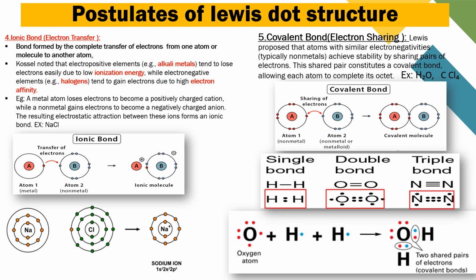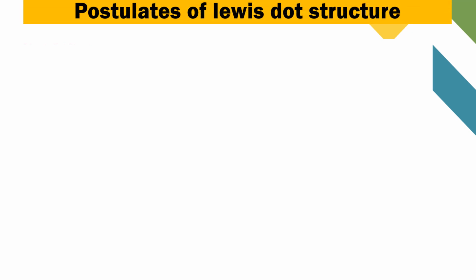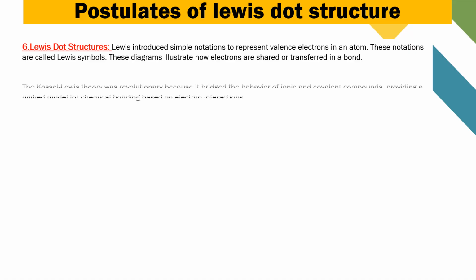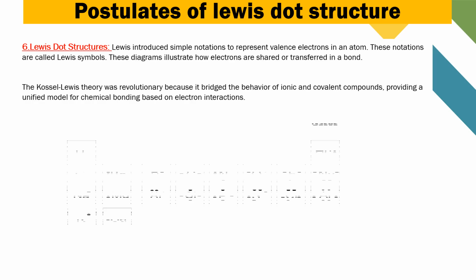Two pairs of electrons are shared between oxygen and two hydrogen atoms, and it forms a water molecule. Lewis introduced simple notations to represent valency electrons in an atom. These notations are called Lewis symbols. These diagrams illustrate how electrons are shared or transferred in a bond.